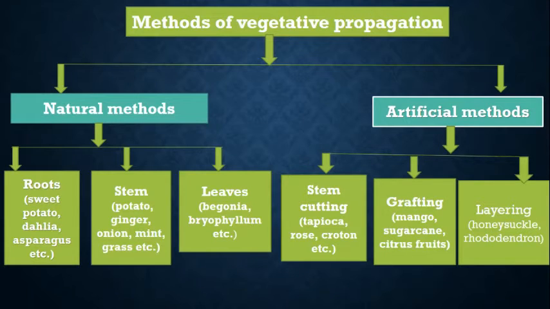So this vegetative propagation or reproduction is done by two methods, that is the natural methods and the artificial methods. The natural methods I have already told you, that is from the root, stem, and the leaves. And the artificial methods are of various types, that is stem cutting, grafting, layering. So we will study these different methods in the coming slides.